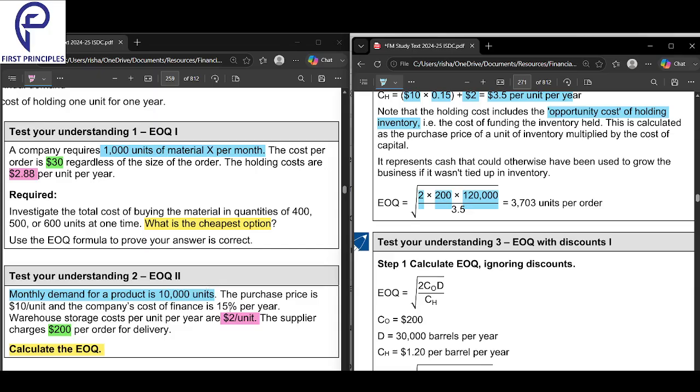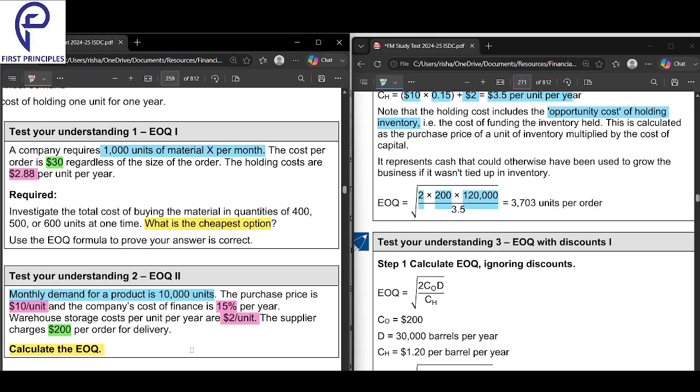The only difference between these two sums is that here they have given a two-step formula to find the holding cost. You have to take 15% of the purchase price and then add it to the 2. Why? Because the holding cost includes the opportunity cost. So here the holding cost needs one little extra calculation.